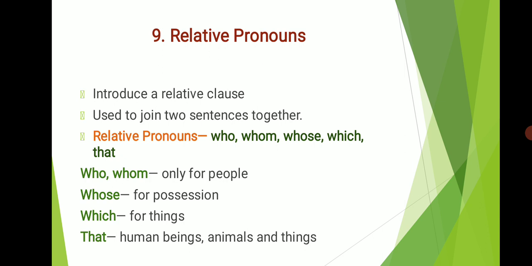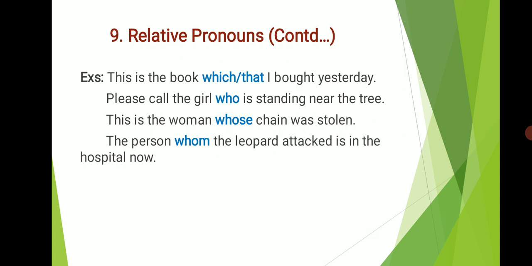Then the relative pronoun which is used for things. That is a relative pronoun which can be used for human beings, animals, or things. Examples: this is the book which or that I bought yesterday. In this example, we find which or that as the relative pronoun. Here we can use either which or that in this sentence. This is the book. So here we are talking about the book which I bought yesterday. So here the word which is used to introduce a relative clause.